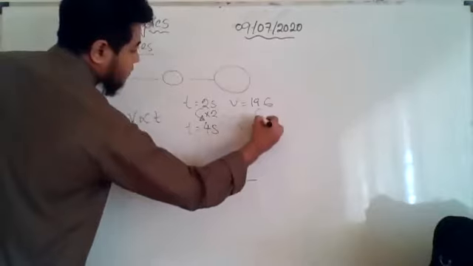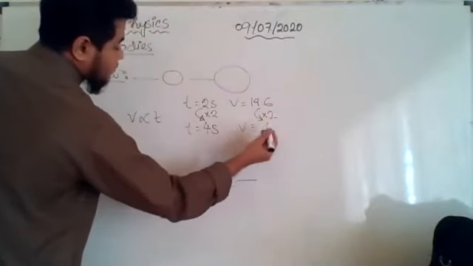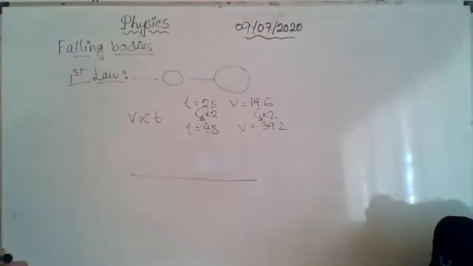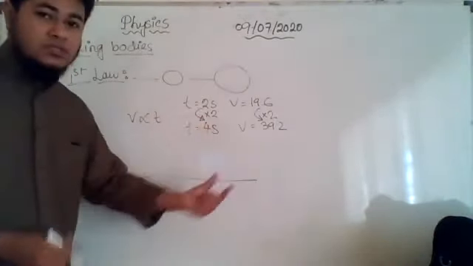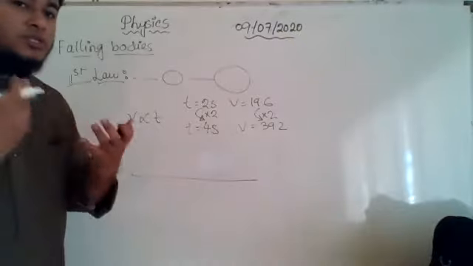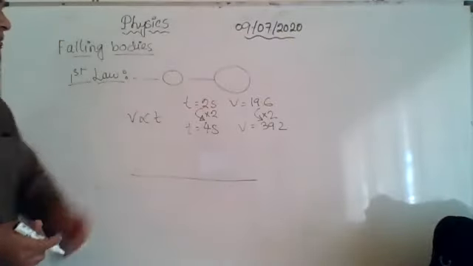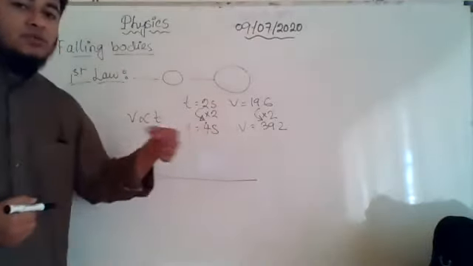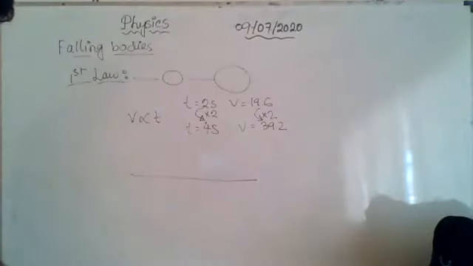So the velocity will also become 2 times. So it will be 39.2. Okay. So this is the relation. In the same proportion, the velocity will be increasing with time. So if the time is tripled, the velocity will also be tripled. That's how it goes.